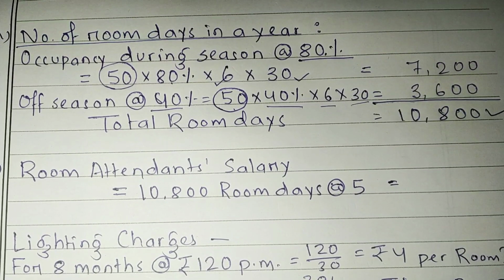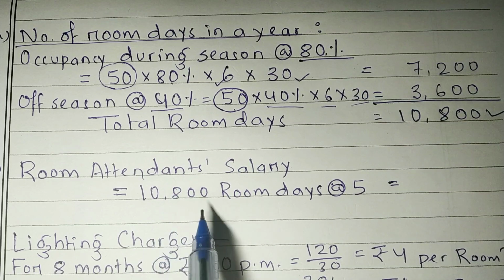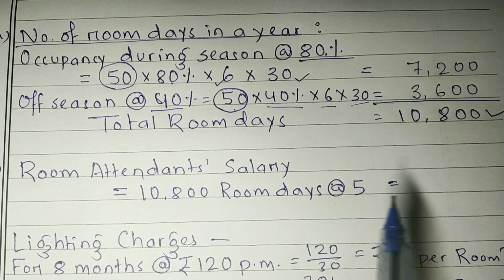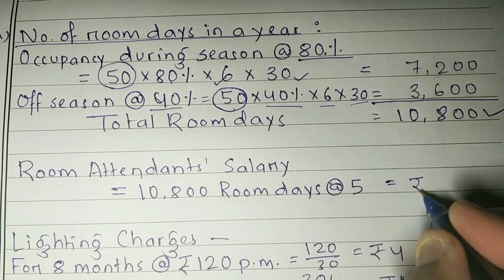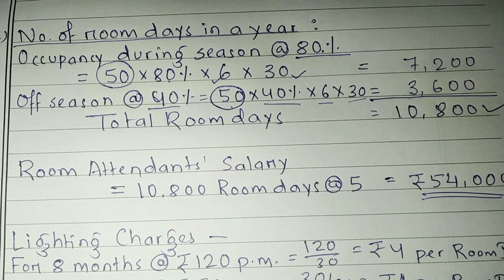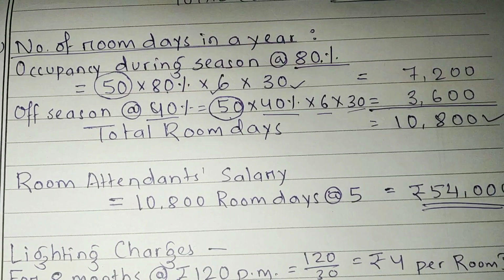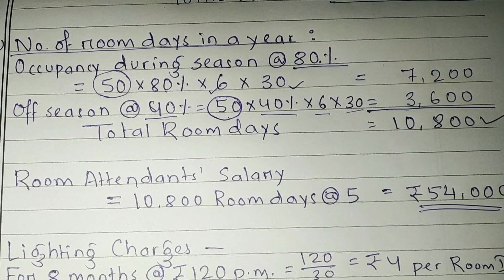Now you can easily calculate what is the room attendant salary. 10,800 room days at the rate of 5 rupees per day. That will be 54,000 rupees. Your room attendant salary will be 54,000 rupees. Okay. So the last point is that the monthly lighting charges, right? You need to calculate the monthly lighting charges. So it is saying 120 rupees per room except in 4 months in winter.